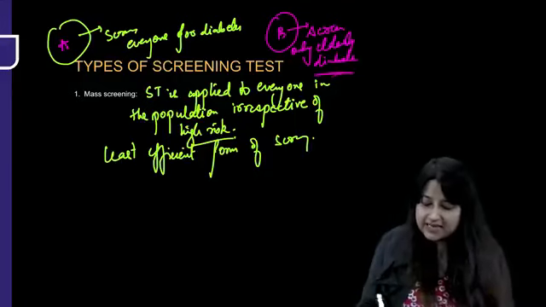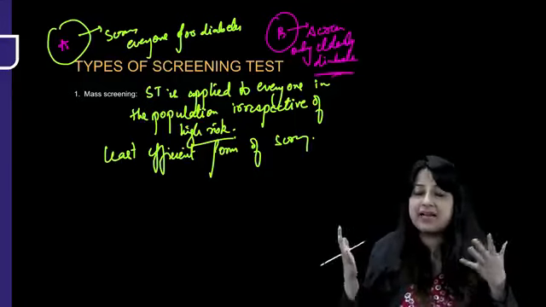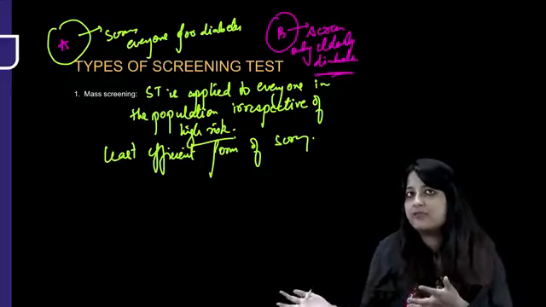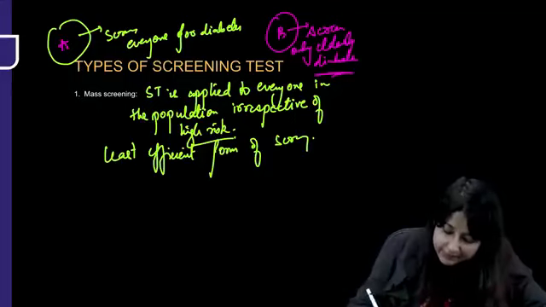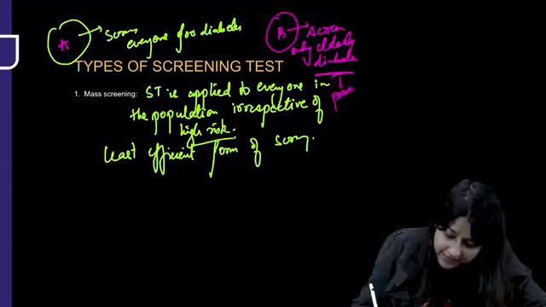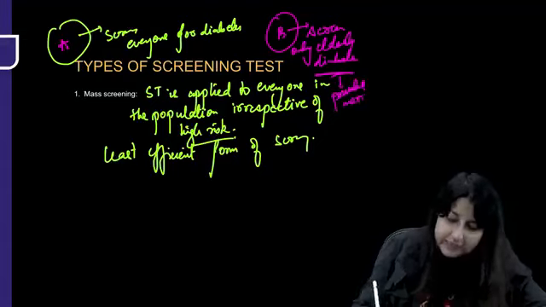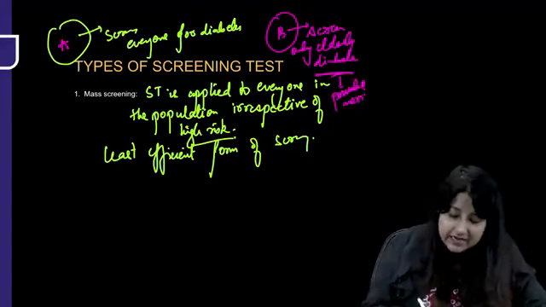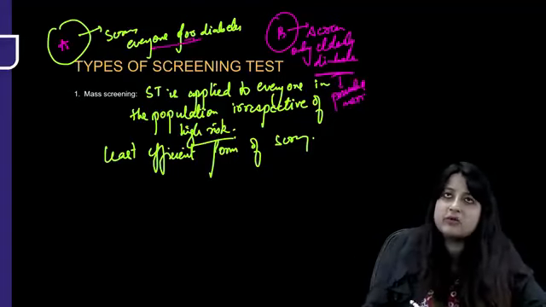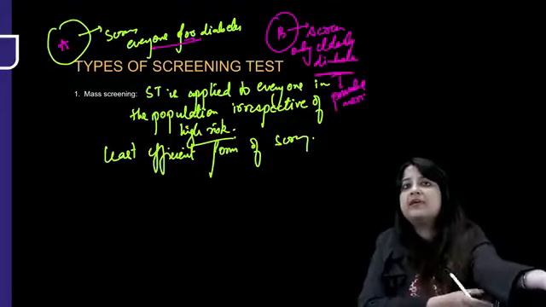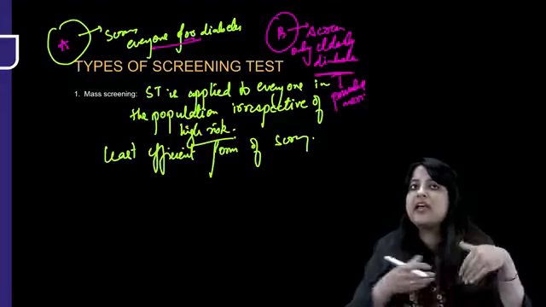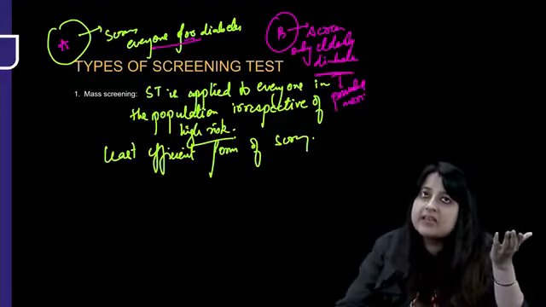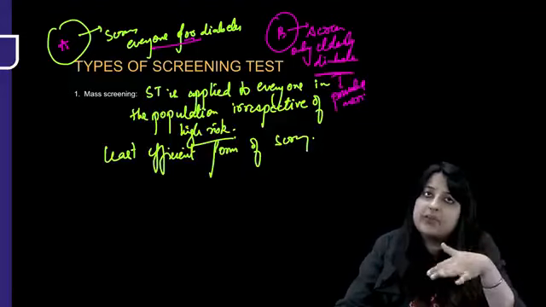Obviously among elderlies, they are expected to have more diabetes. So here prevalence of diabetes would be more, and I'll be able to filter out more people who are likely to have the disease. But here I'm screening everyone, which includes anybody who's 20 or 30 also. They have less chance of having diabetes, but elderlies have more chance, so the prevalence is more.